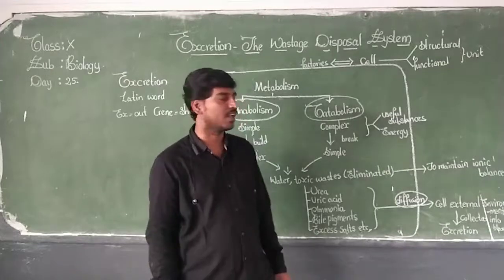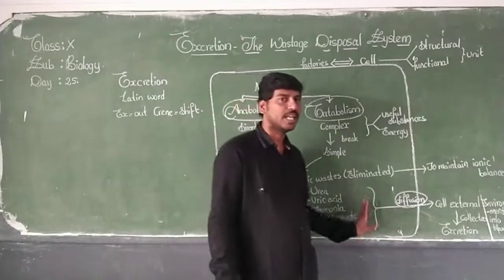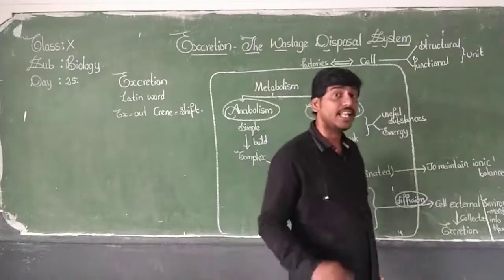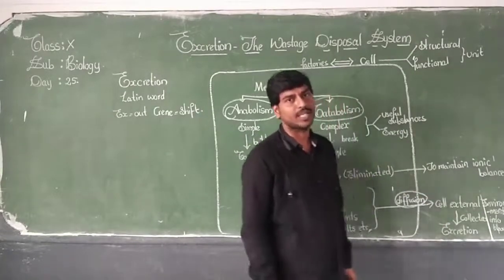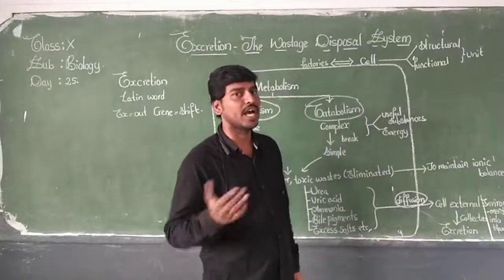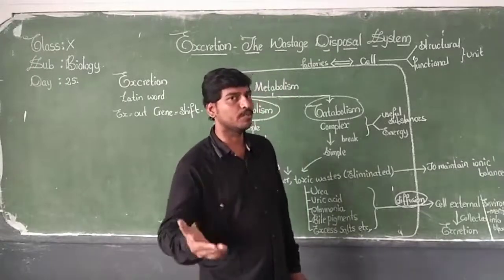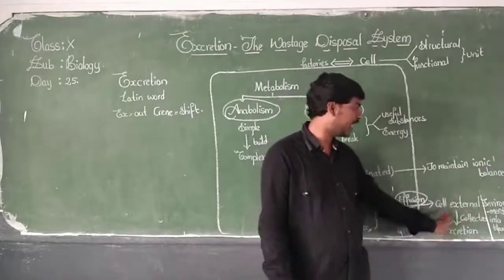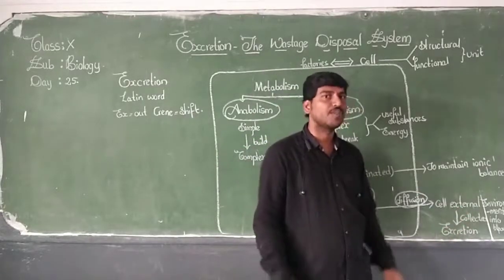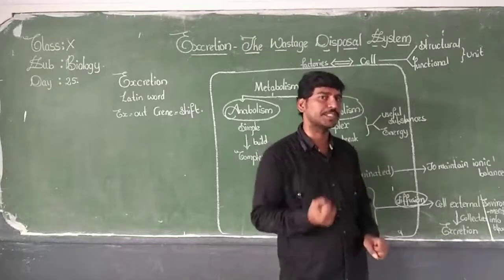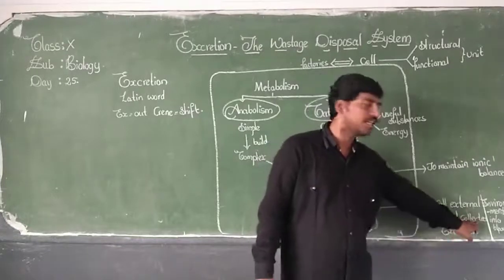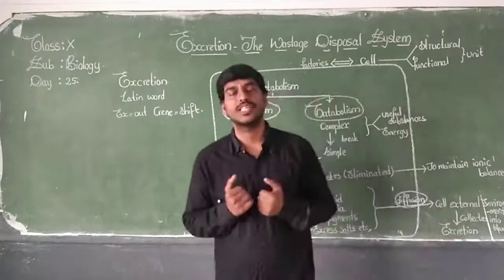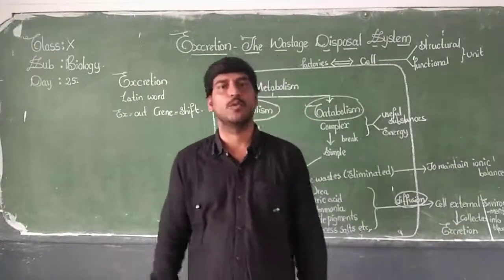Do you remember, children? So with the help of diffusion, these substances are removed to the cell external environment, that is the extracellular spaces. From there, these substances are collected into the blood and excreted. That means they are removed from our body.